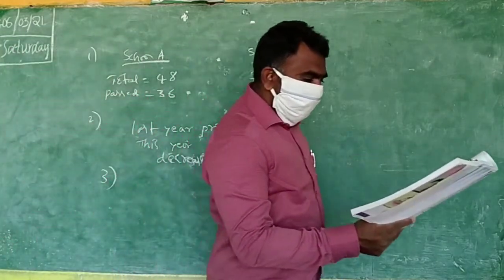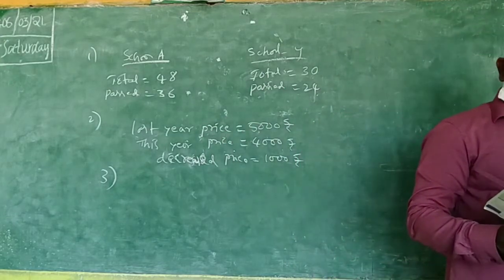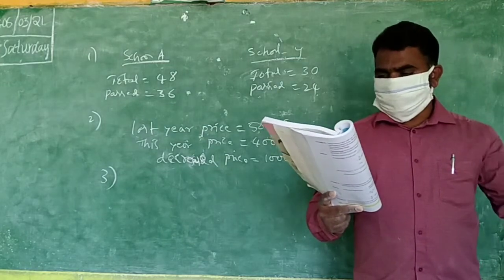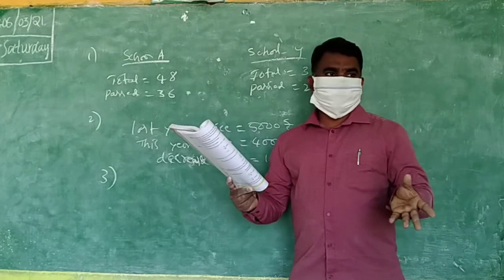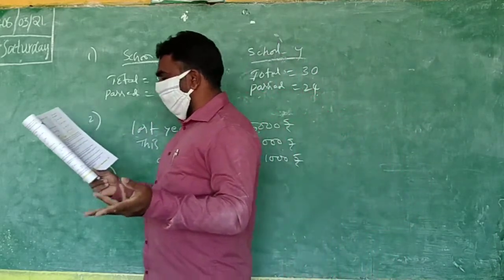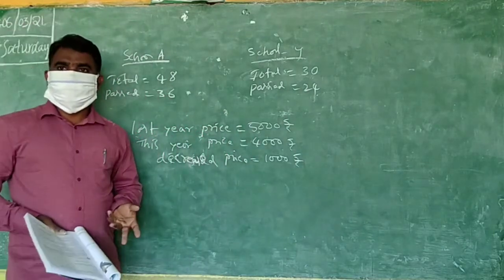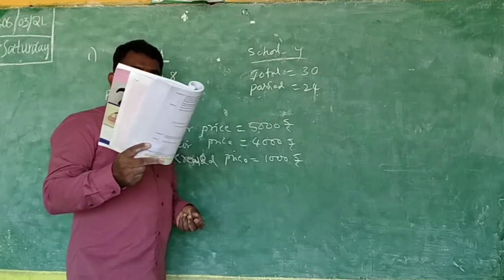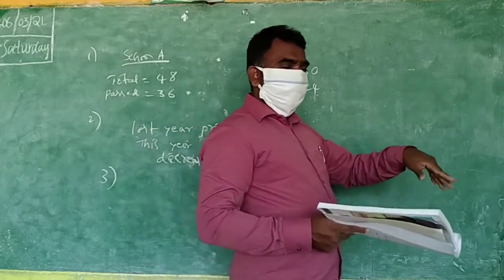Sri Jyoti has a basket full of bananas, oranges and mangoes. Very easy question. If 50% are bananas, 15% are oranges, what percent are mangoes? In the basket there are bananas, oranges and mangoes.